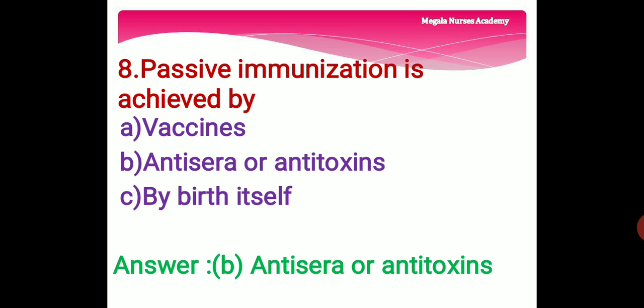Eighth question. Passive immunization is achieved by option A vaccines, option B anti-sera or anti-toxins, option C by birth itself.